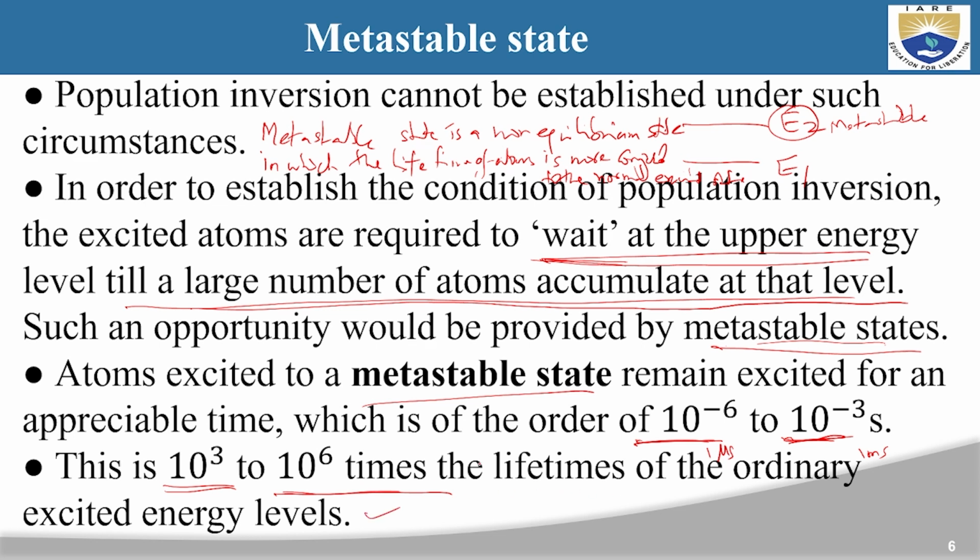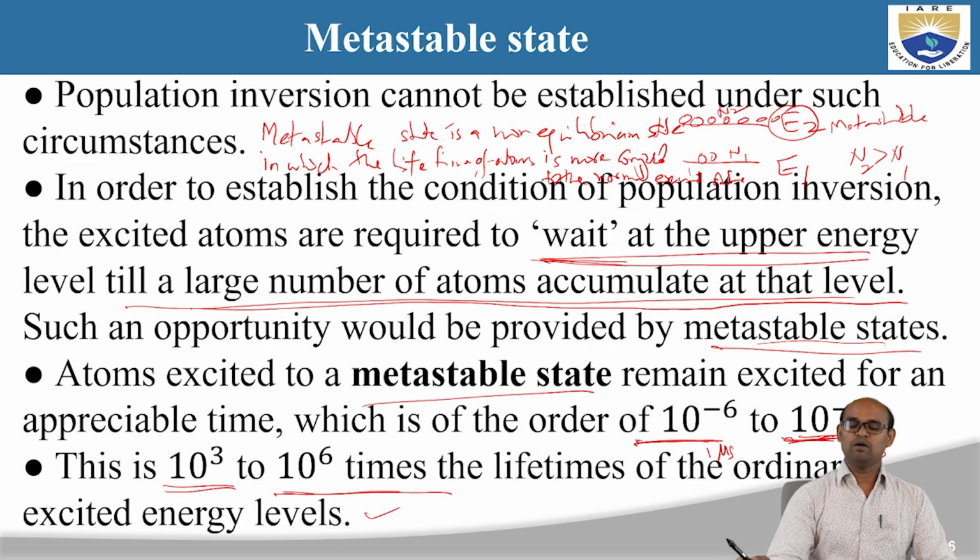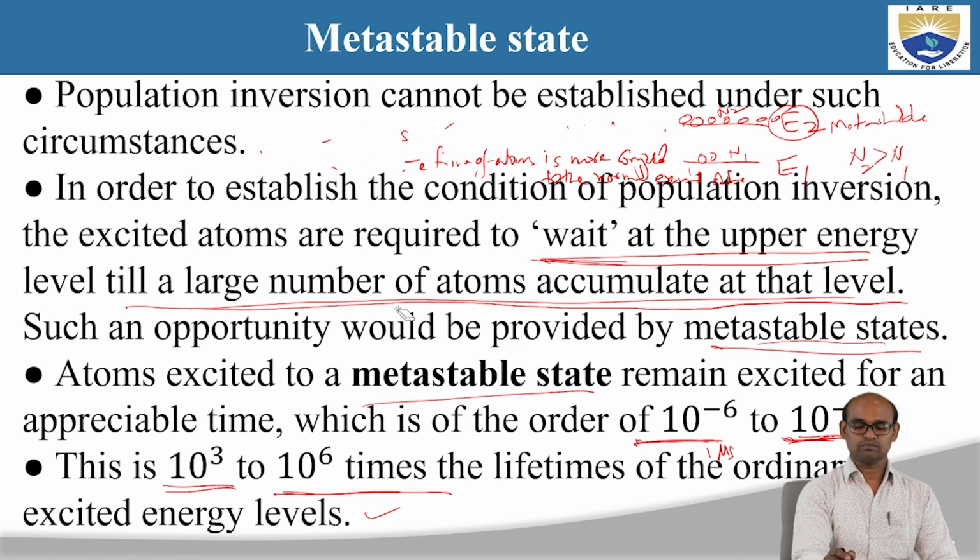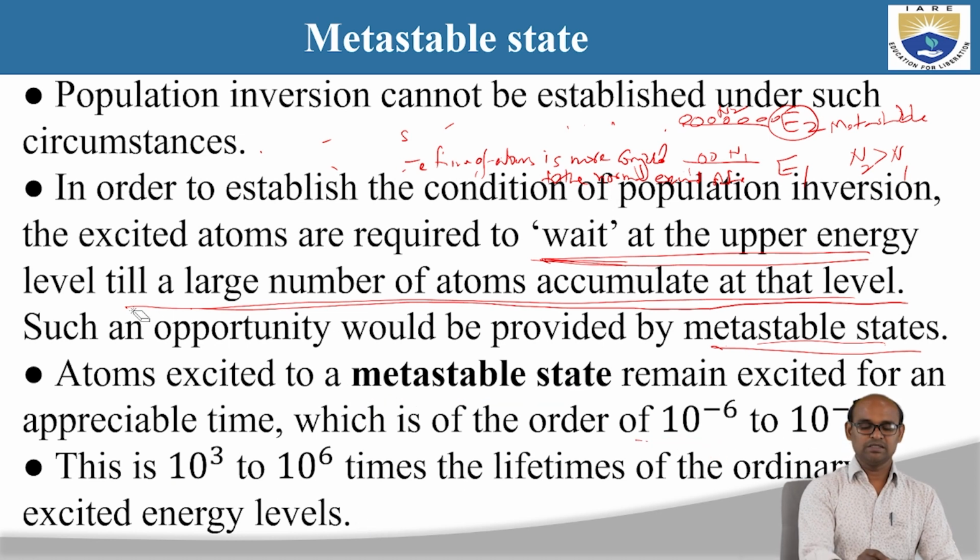Because of this lifetime, once we excite the atoms from the ground state to the higher energy level, they stay for 1 microsecond to 1 millisecond, and hence N2 will be greater than N1. So we achieve the population inversion condition if the higher energy level is a metastable state. Very good. Let us see how we create this metastable state.